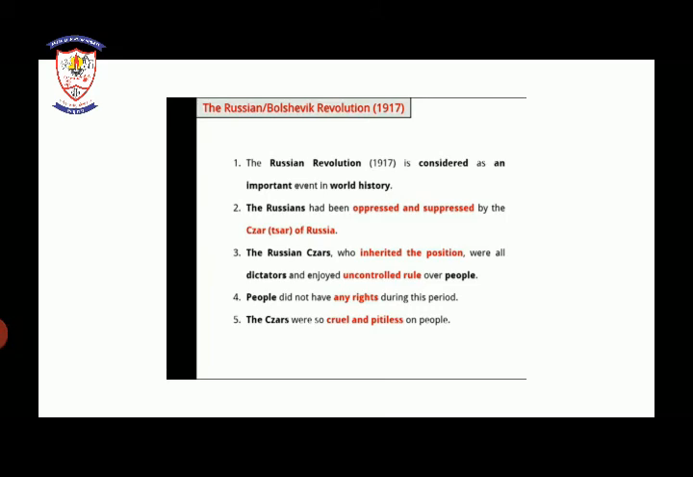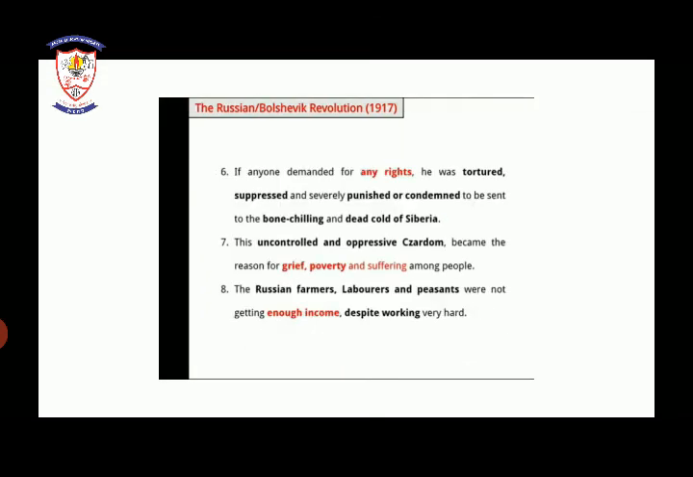People did not have any rights during this period. The Tsars were also cruel and pitiless to the people. If anyone demanded any right, he was tortured, suppressed, and severely punished, or condemned to be sent to the bone-chilling cold of Siberia, and could even be given death.